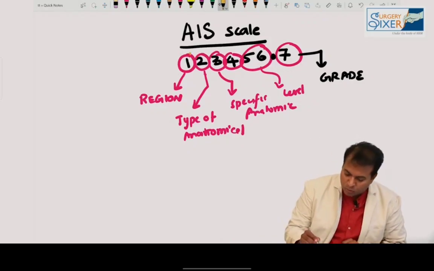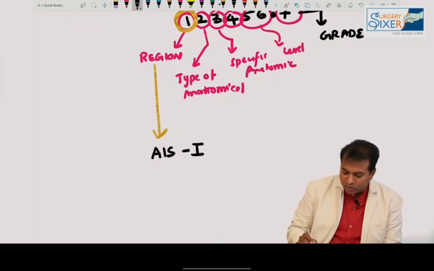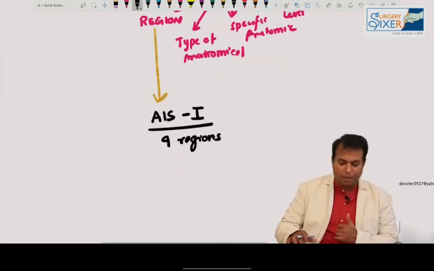In this, one is the only question they have asked in the exam. The region of injury is what is asked in the exam. AIS 1 has 9 regions in your body that we are going to discuss. In this trauma chapter, I am going to discuss these 9 regions. That is the purpose of this introductory chapter discussion.